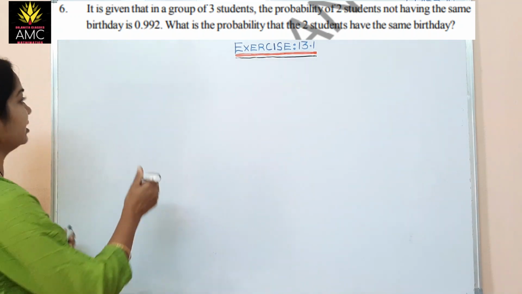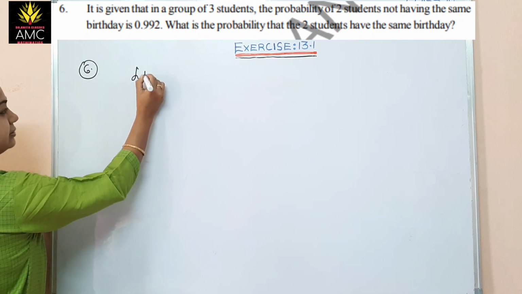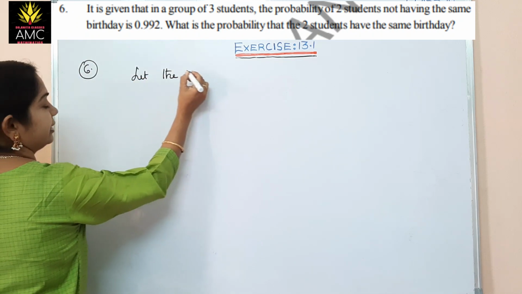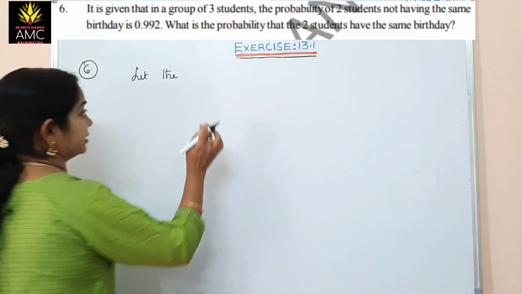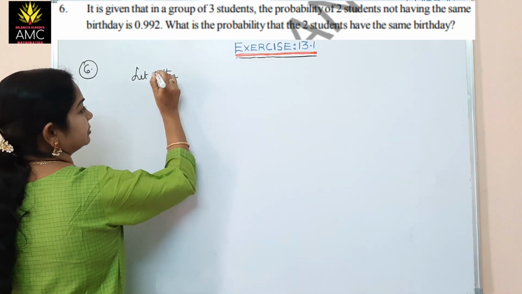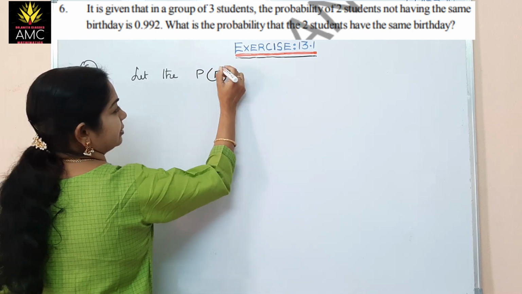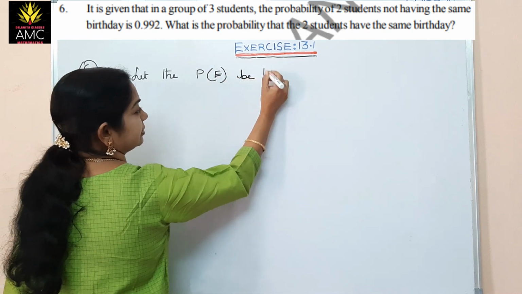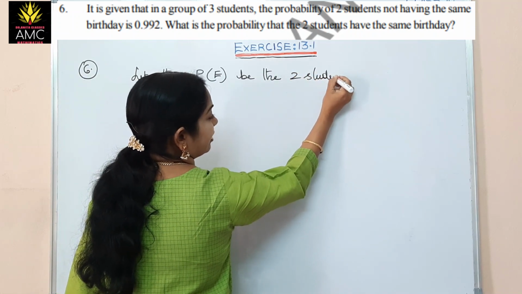Now, let us suppose here the 6th problem. Let the 2 students, here what is given for us? 2 students not having same birthday. Let the probability P of E be the 2 students not having same birthday.